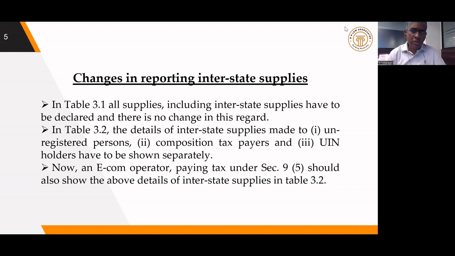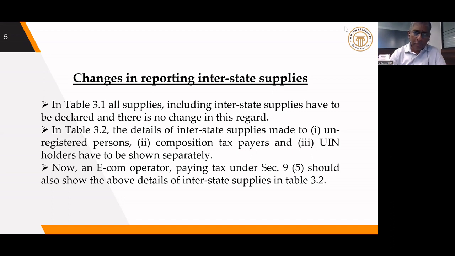So the interstate supply made to unregistered persons, composition taxpayers, and UIN holders has to be separately identified and shown in table 3.2. This requirement is already there. We should continue to do that. Now, the e-com operator who is paying tax under section 9.5 should also give the breakup of interstate supply made by them to 3 categories of recipients, that is unregistered persons, composition persons, and UIN holders.